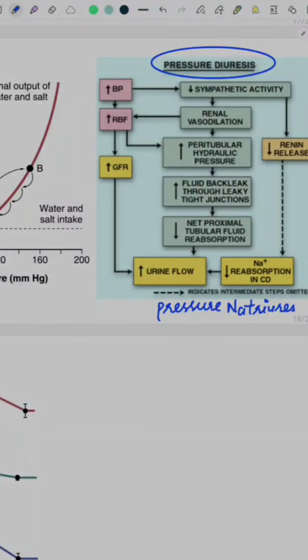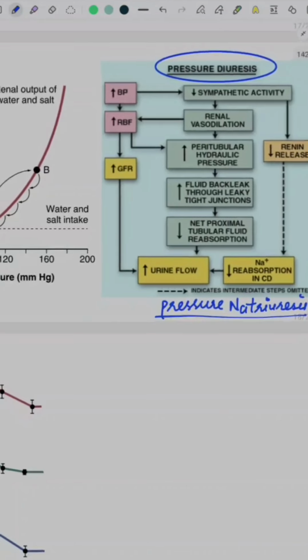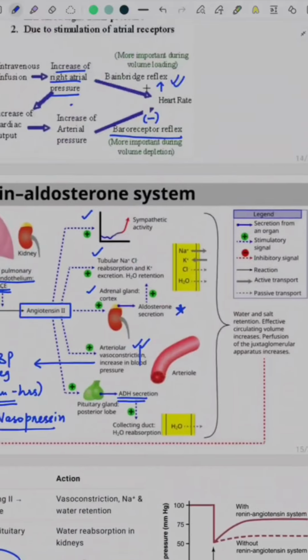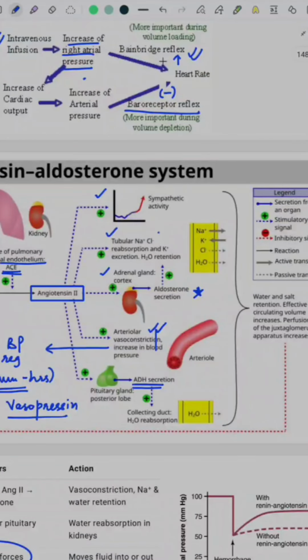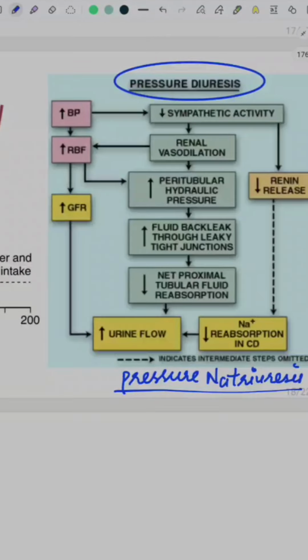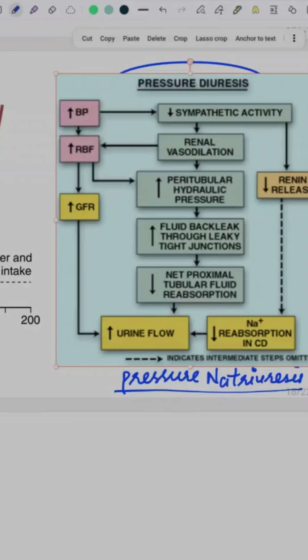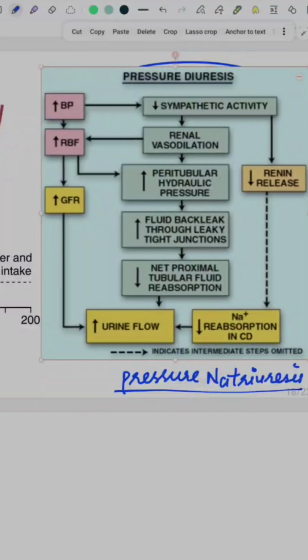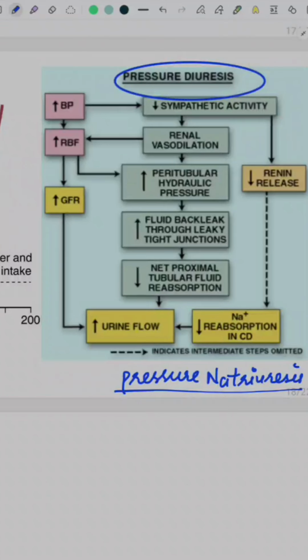So it is again a similar process to what we have discussed above. As we have seen, angiotensin 2 is responsible for tubular sodium chloride reabsorption, water retention, increased sympathetic activity and aldosterone secretion. The same process is happening when there is elevation of blood pressure. It causes increase of renal blood flow, which causes increase in GFR, which again causes increase in urine flow. And this increase in urine flow is nothing but pressure diuresis.